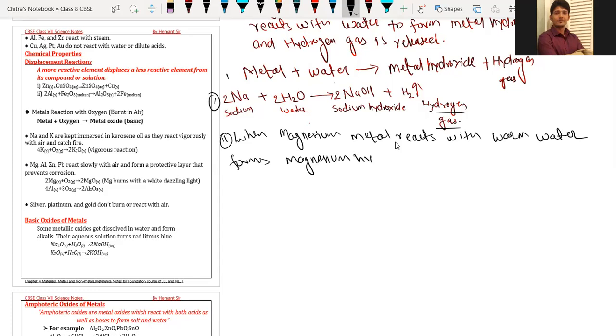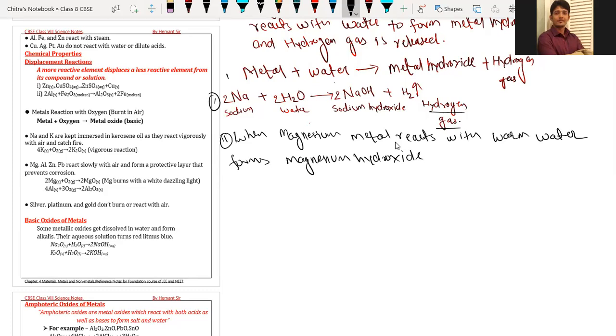What happens if it reacts with cold water? It does not react with cold water. Only highly reactive metals like sodium and potassium react with cold water, as the reactivity of the metal decreases.